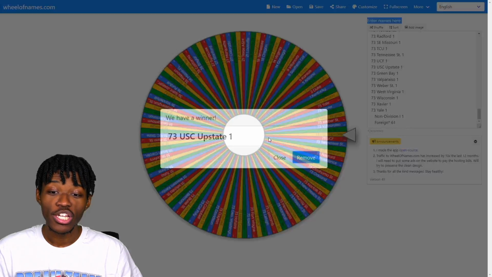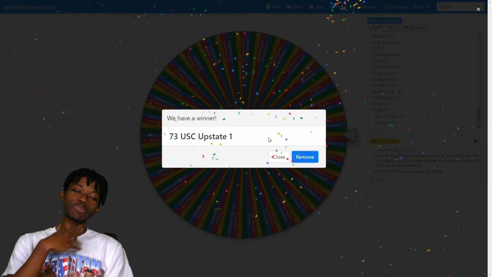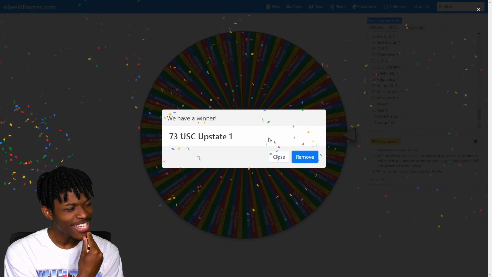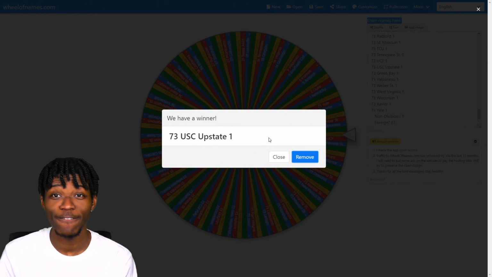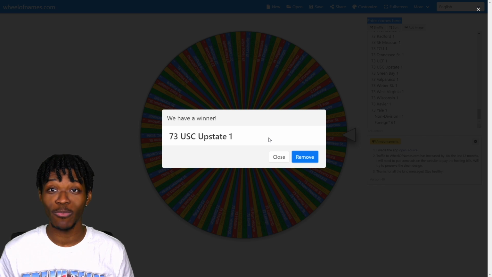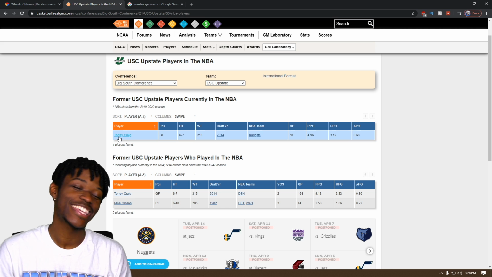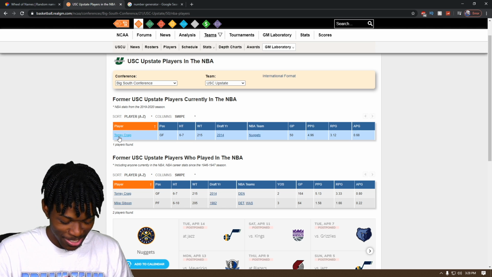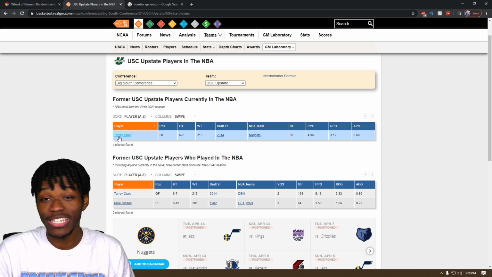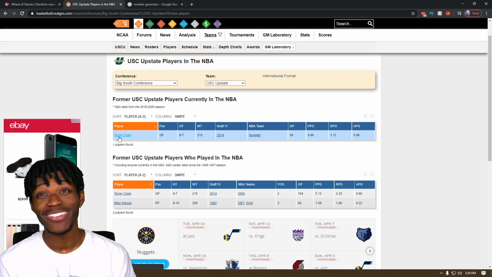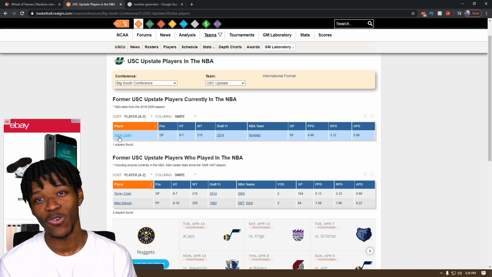UCF. Nope. USC Upstate. Who is from USC Upstate? That's something I do not know, so we got to fact check. But it's only 1 player, so regardless, he's on my team. It's Torrey Craig. He will be joining the team. He's a guy that we sometimes sign in free agency because I love his defense. He won't last long on this team.